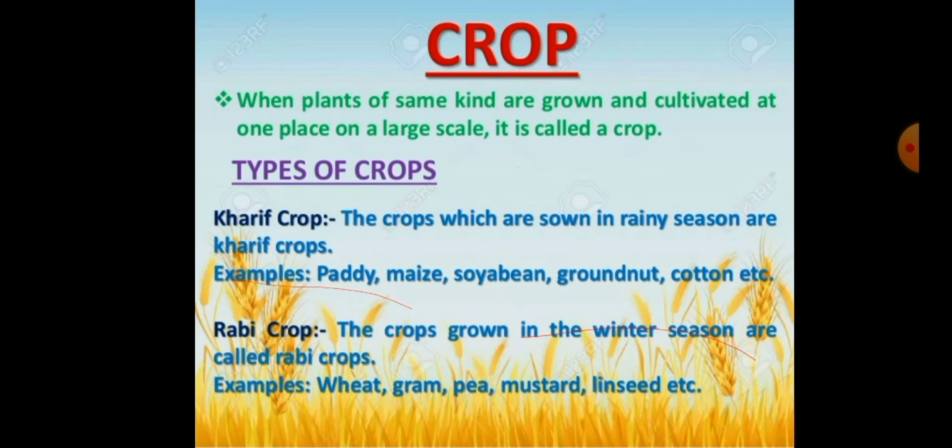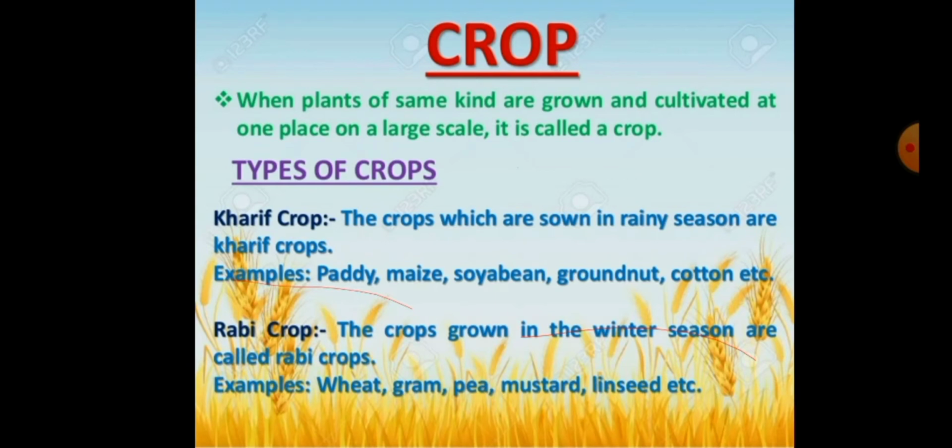Crop is nothing but plants of the same kind. Plants of the same kind are grown and cultivated at one place on a large scale. So that is what we call a crop. Crop is nothing but the same kinds of plants you grow and cultivate in the same land and on a larger extent.